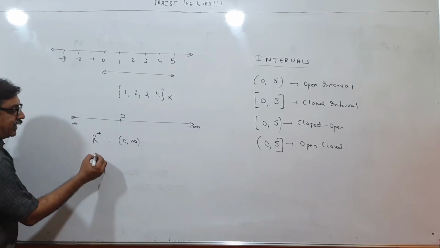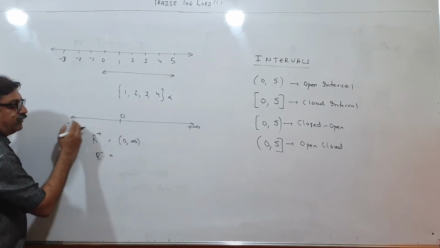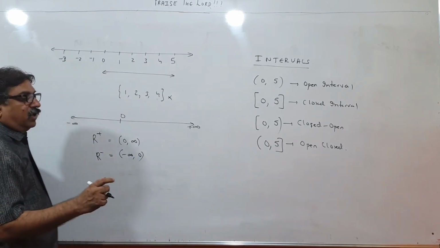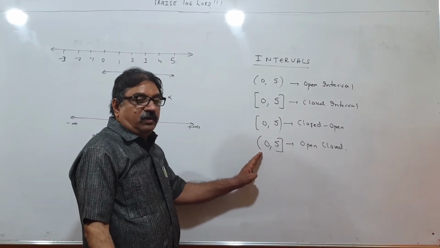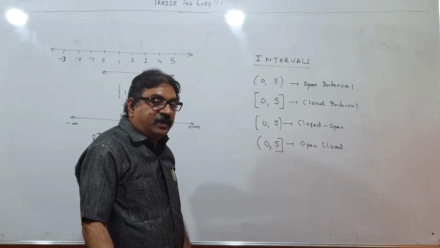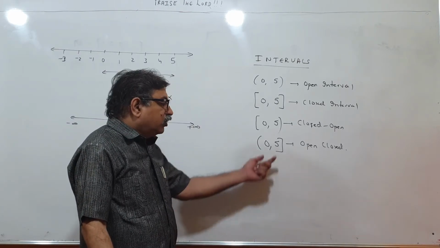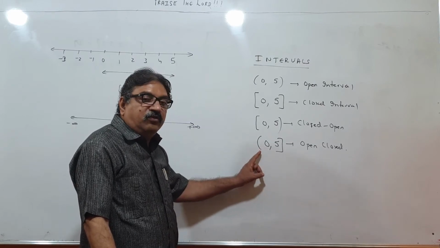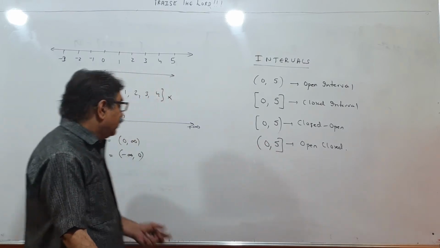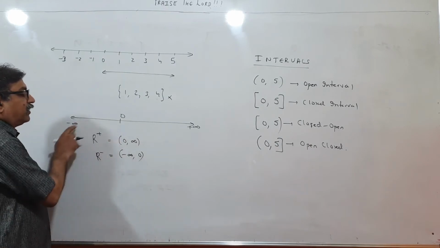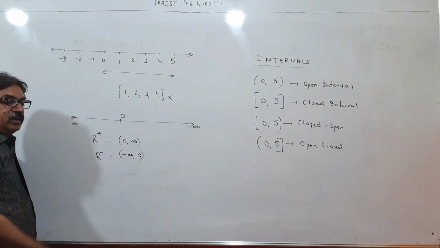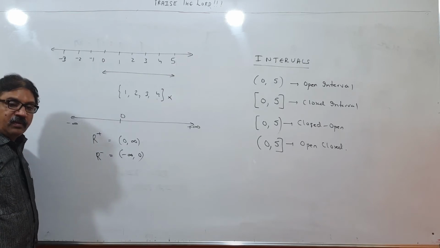I want to write all the negative numbers less than 0, so minus infinity to 0. See children, in an interval, always the left side number will be smaller and the right side number will be bigger. Please understand. You cannot write 5, 0. So in an interval, the left side number will be smaller, the right side number will be bigger. So I cannot write 0 to minus infinity, I will write minus infinity to 0. So this is the set of all the negative numbers.